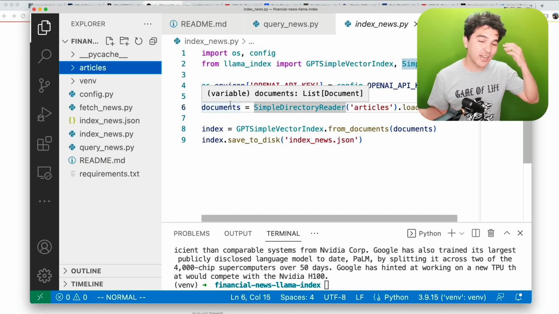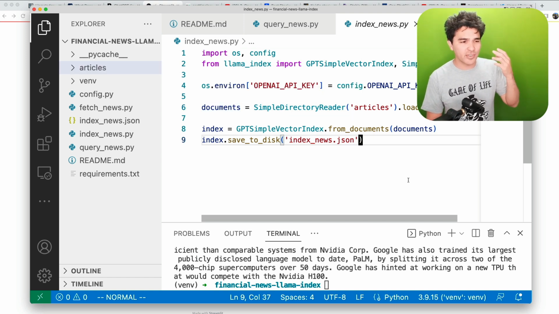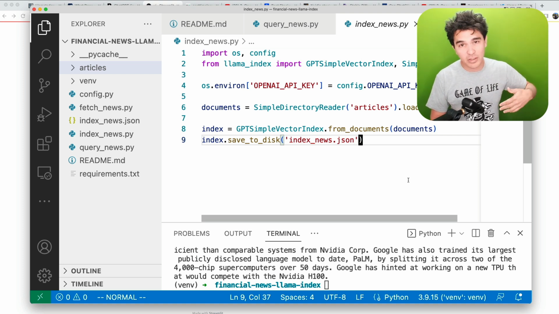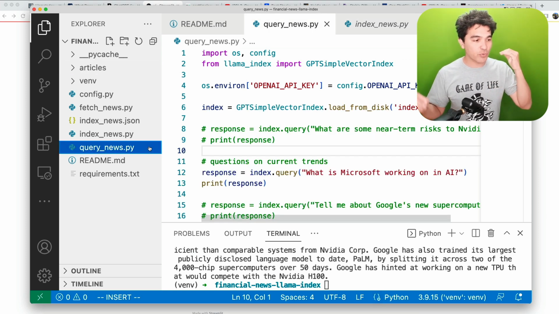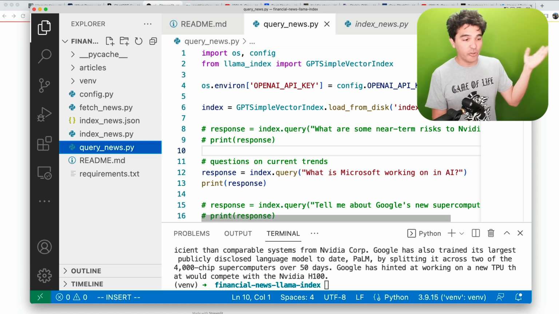So instead of me reading thousands and thousands of news articles, what I'm going to do is use Llama Index and just a few lines of code in this toolkit to create an index of all of the news articles in this directory. Once I have that index, I can just write a simple query, so another few lines of Python code, and I can just query it using natural language.